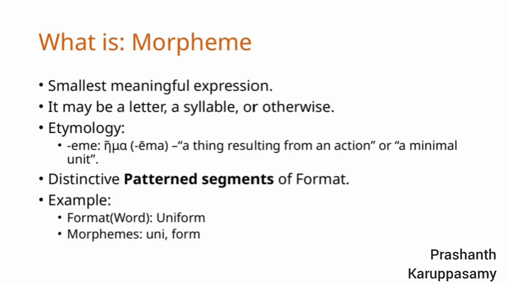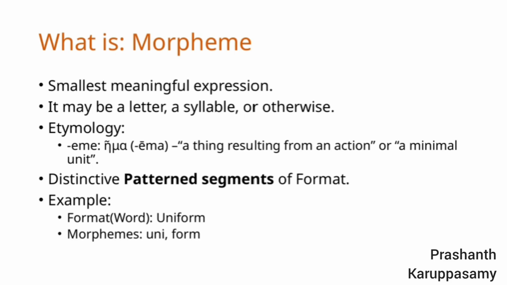So let's talk about what a morpheme is. A morpheme is essentially the smallest meaningful part of a word. It can be as simple as a single letter, a syllable, or even something more complex. The key point here is that it carries meaning on its own or contributes to the meaning of a larger word.